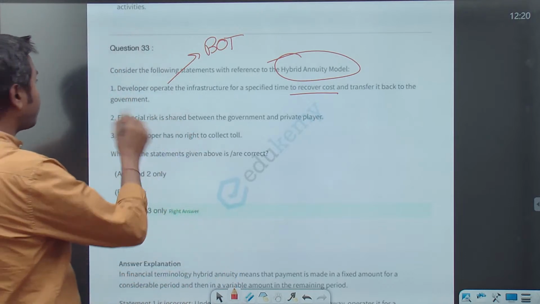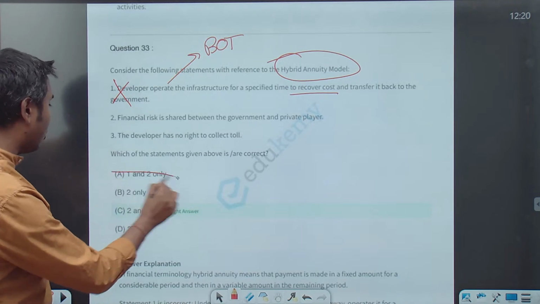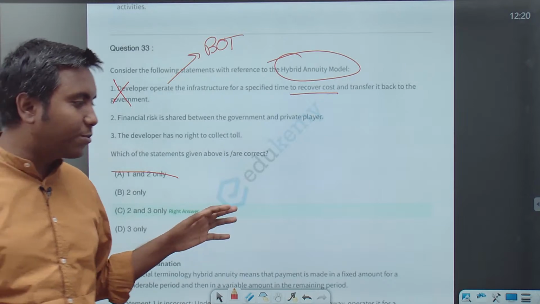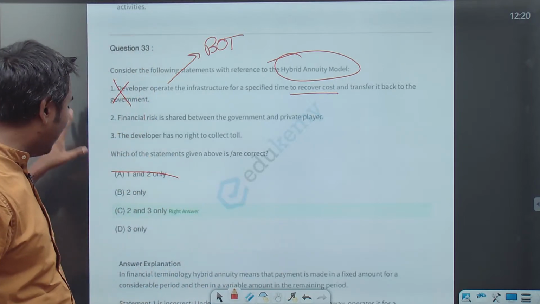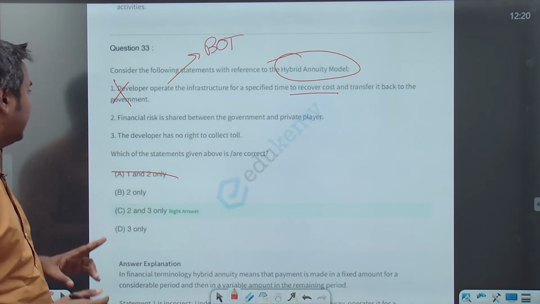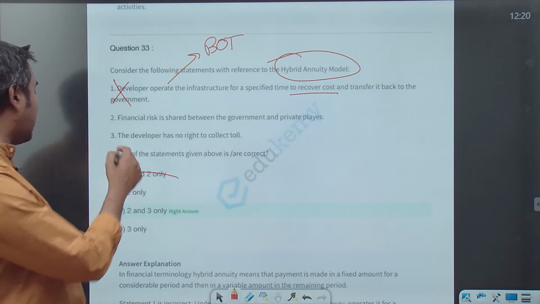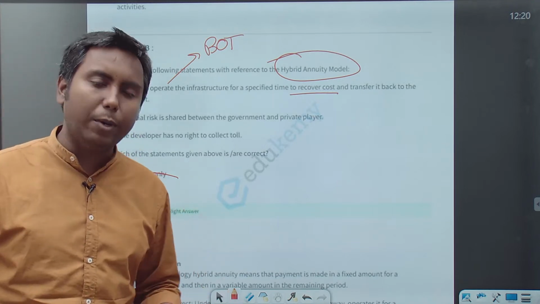So 1 is wrong. The moment 1 is wrong, the options have been set very intelligently. Even though you have eliminated 1, you still have to choose between B, C, and D. Financial risk is shared between government and private player. Yes, it is right. Risk is shared between government and private player. Not one is burdened with the risk.